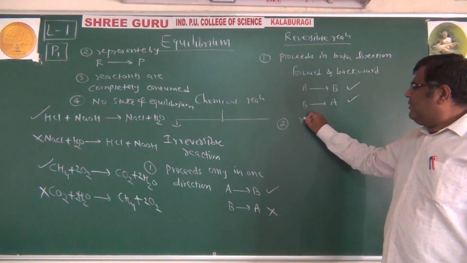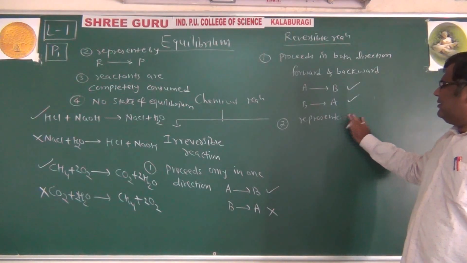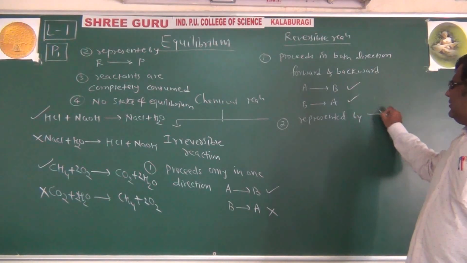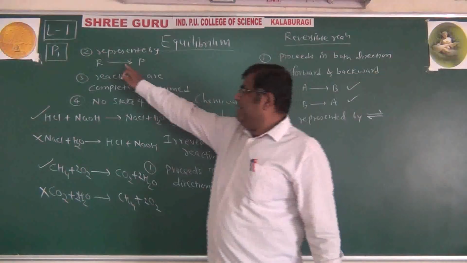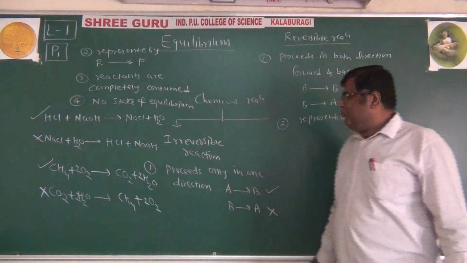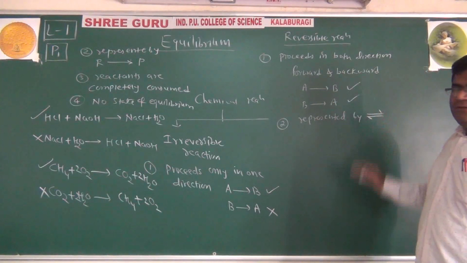It is represented by a double-headed arrow, just like this single-headed arrow. Here it is a double-headed arrow, because reactant gives product and product gives back reactant.